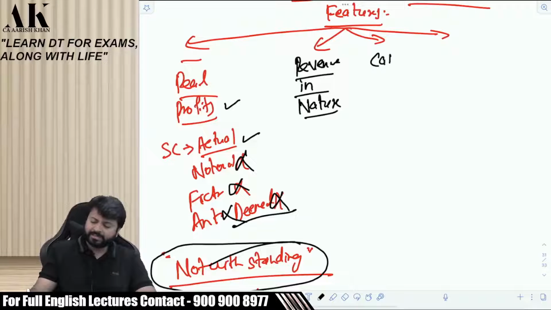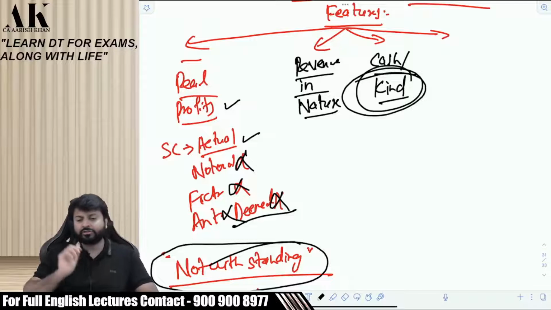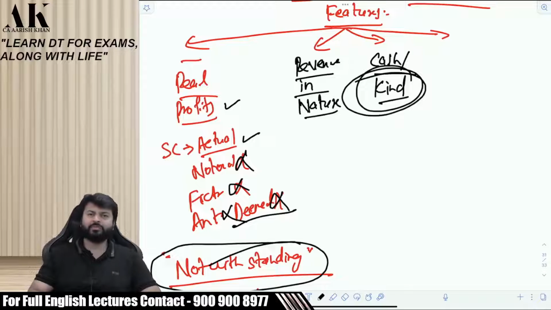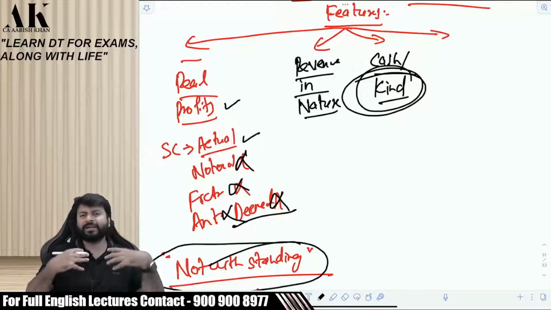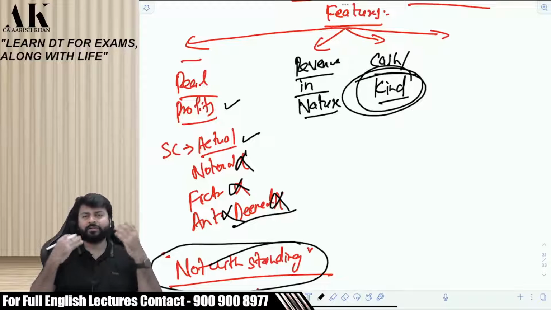Third, profits may arise in cash or in kind. It doesn't matter. Your consideration can be in kind also. You have paid the fees to me in cash. That is my profit. You can pay the fees to me in kind also. That will also be my profit. That will also be subject to tax. Whether you accept the money in cash or in kind, both of them will be subject to tax.